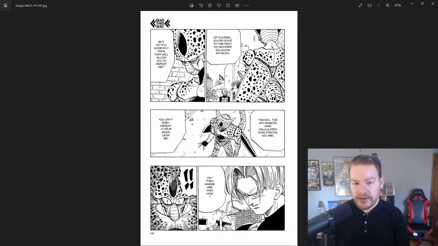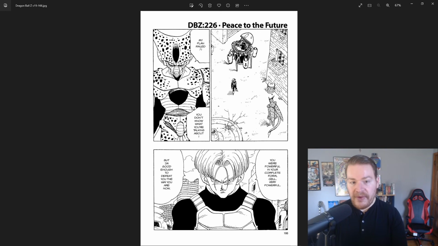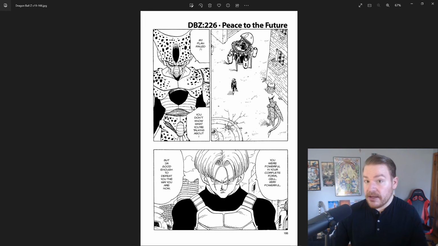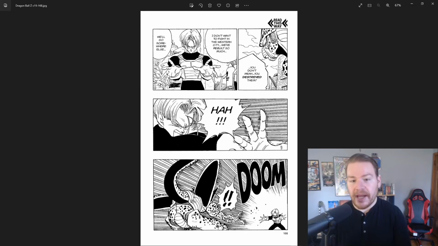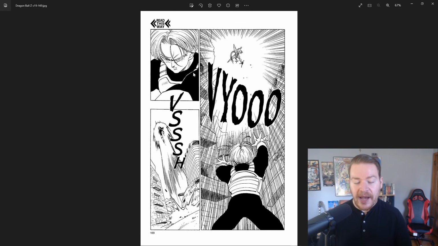Trunks is completely aware Cell is coming, and thus in turn, what does he do? He defeats him, he kills him, and he makes it where his threat no longer exists. However, the original future Trunks would have had no idea who Cell was, that he was coming, and then in turn, what does he do? Well, maybe Cell just did something that became extremely popular in Dragon Ball Super and caught base Trunks off guard. Even though Trunks is able to send Cell flying with his Ki, he still isn't as powerful as Cell in his base form, because the base form is vastly less powerful than Super Saiyan.